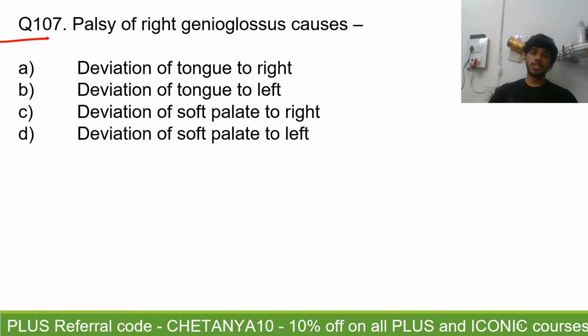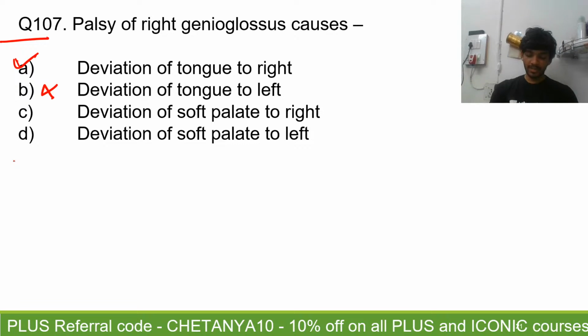Question 107. Palsy of the right genioglossus causes. I hope you know the right genioglossus is a muscle of the tongue. It should be a fairly easy answer. A, deviation of the tongue to the right. Some are saying that's the answer, and someone is saying deviation of the tongue to the left.